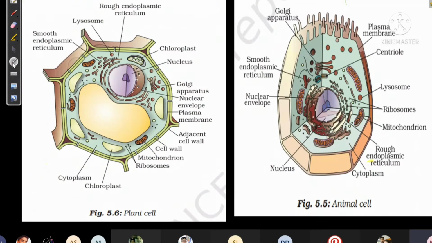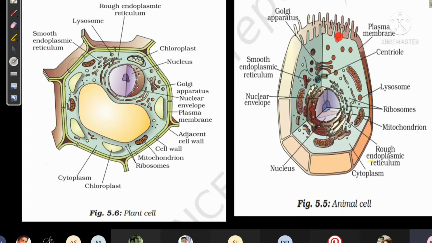Now if you look at the diagram of an animal cell, this is the Golgi apparatus. This is what you see. They are arranged parallel to each other. There is no connection between them, but they are arranged parallel. So whatever proteins and lipids the endoplasmic reticulum is making, they will go through the cytoplasm to the Golgi apparatus. The Golgi apparatus will store it, then combine with sugar. Then whatever comes after combining with sugar, there are small round vesicles here.